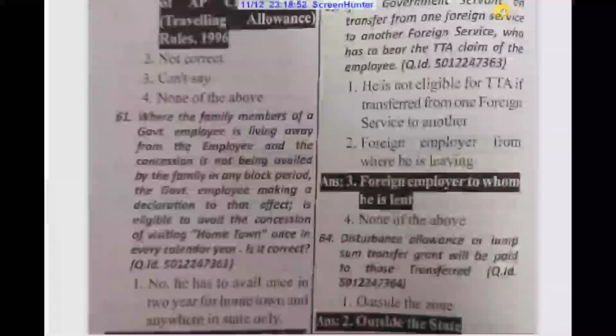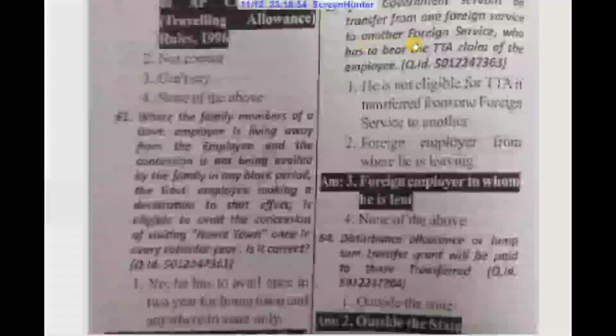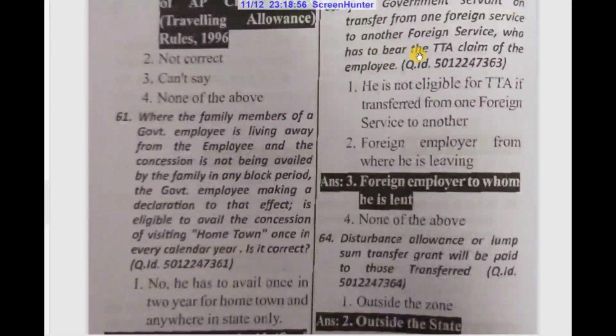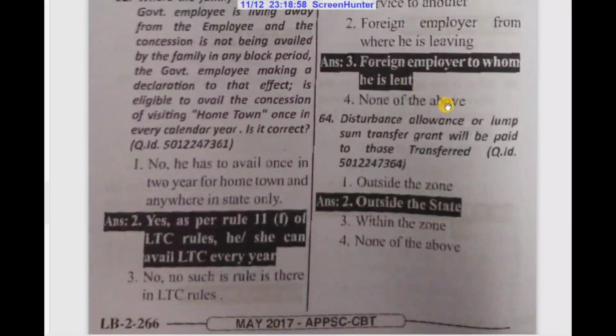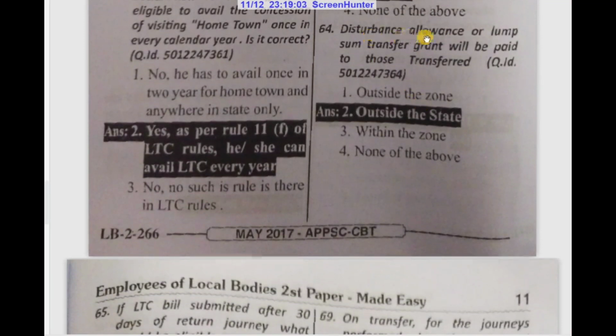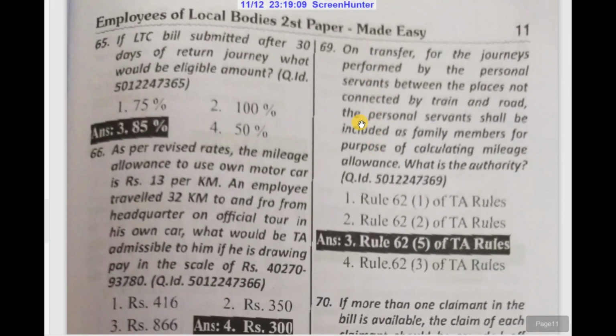If a government servant is on a transfer from one foreign service to another foreign service, who has to bear the TTA claim of the employee? The employer to whom he is lent. Disturbance allowance or lump sum transfer grant will be paid to those transferred outside the state.